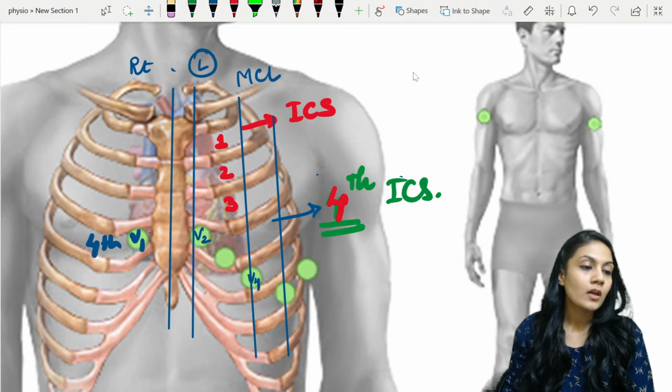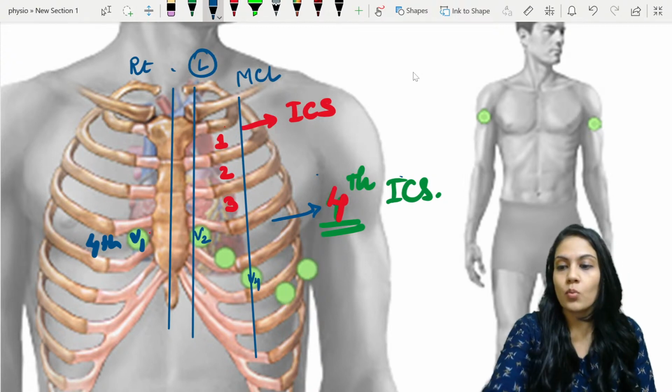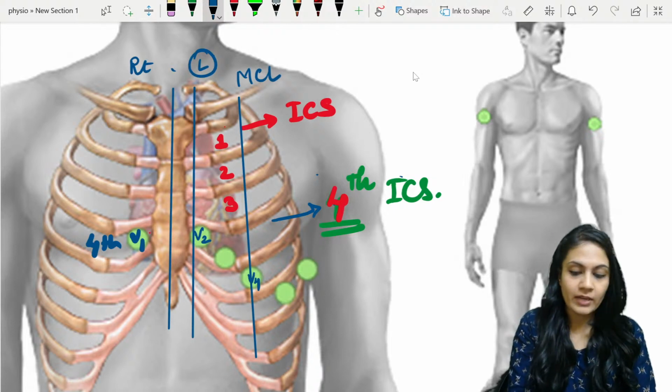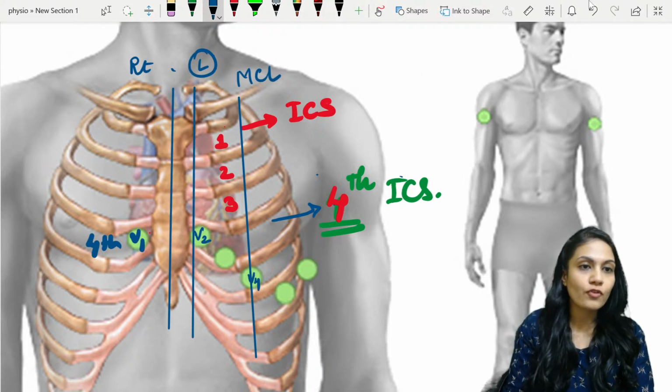Let's write it one by one. Now what we can write over here is, first of all, the lines.